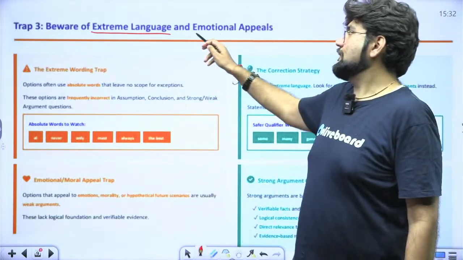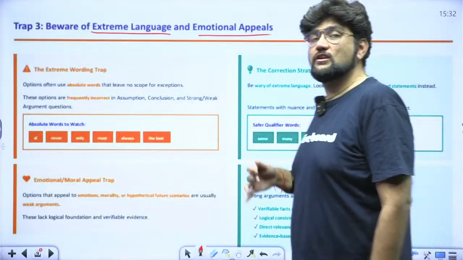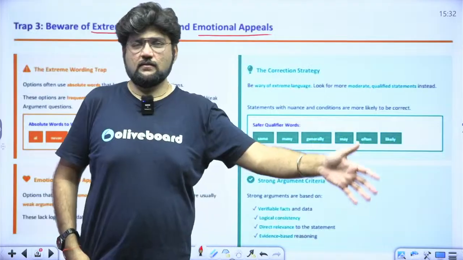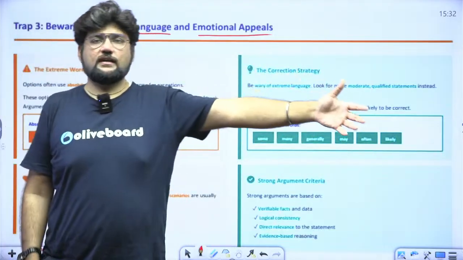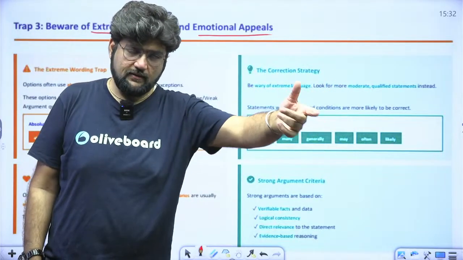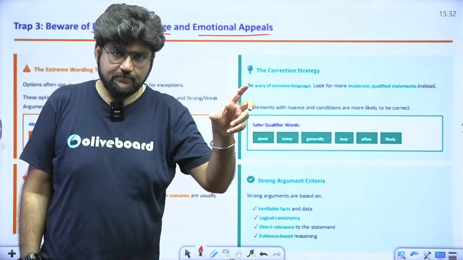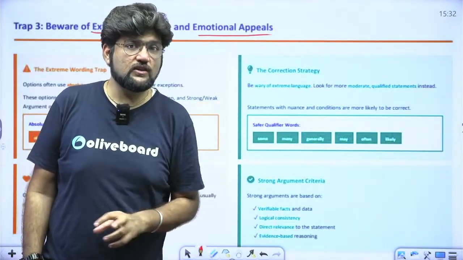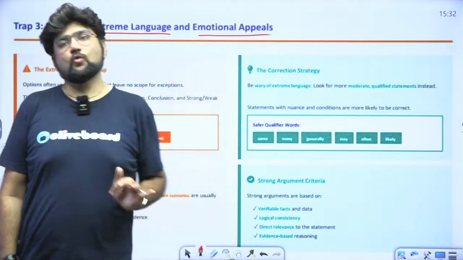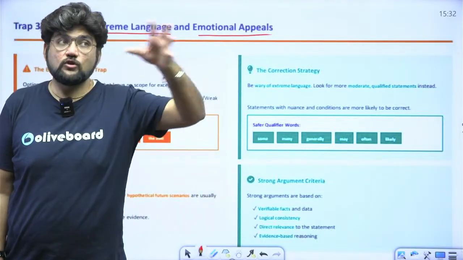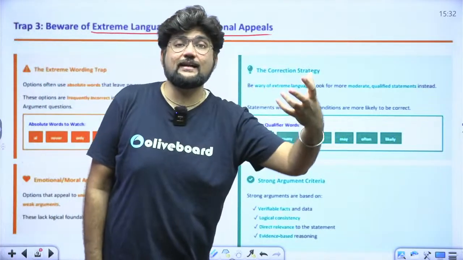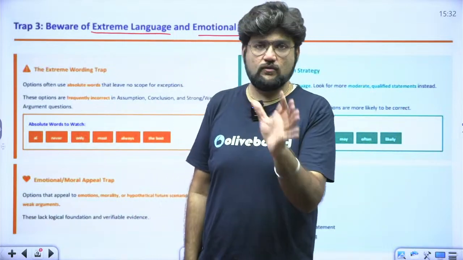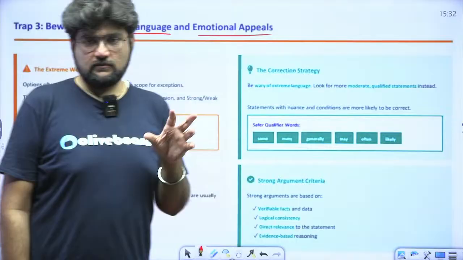And emotional appeal. A lot of questions will have a lot of emotional and moral appeal, which is a general public opinion, a general public emotion towards a particular thing. They'll give you a statement, and they will not mention anything about the emotion. They'll give you conclusions or assumptions which are related to the emotion, and they know that general public emotion is towards that. So you will tend to connect emotionally to that point, and accordingly you will mark your answers, and that is where you will end up getting an incorrect answer.